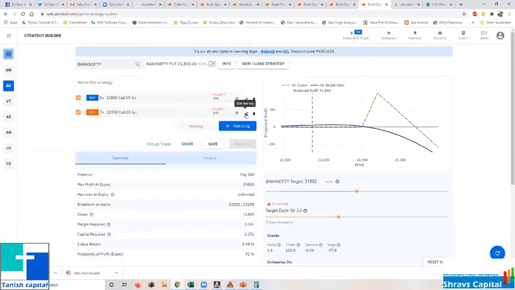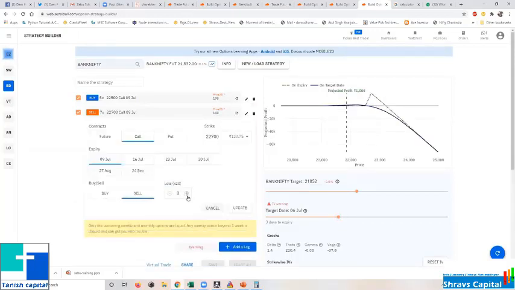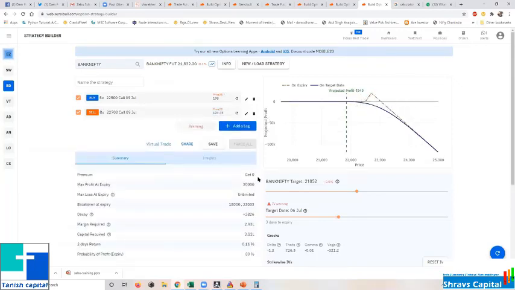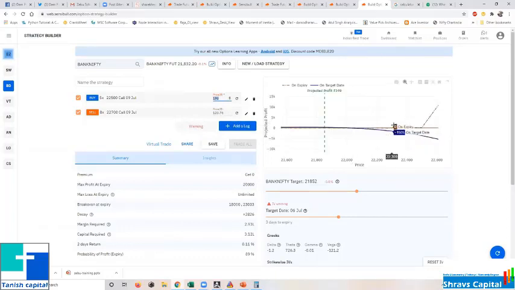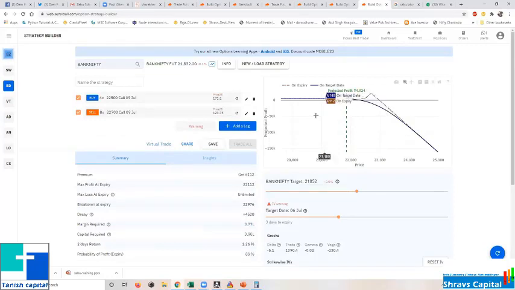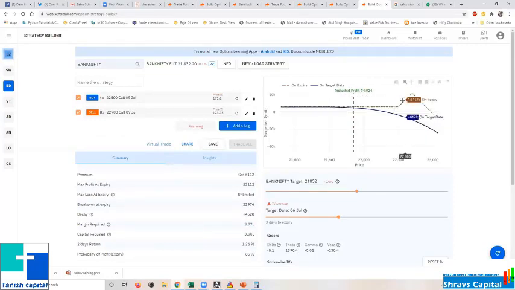So like this, you can keep on working. Instead of this one, if you want credit, then in this one just add 1 lot. But if you're adding 1 lot, then you are increasing your risk. That you should know. So here I'm getting 0. Totally whatever I'm buying, I'm selling. So my downside is completely protected, means 0 loss. So here break even will come. What is the break even? What is the margin required? Because I'm adding 1 more lot, or what I can do, I can reduce my buying by 1 lot. So like this, you will get the payoff.